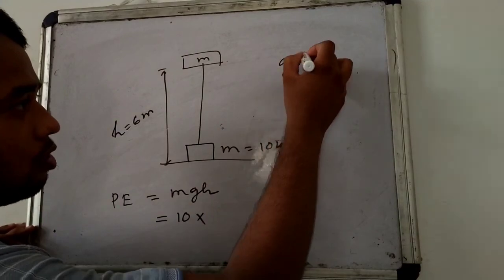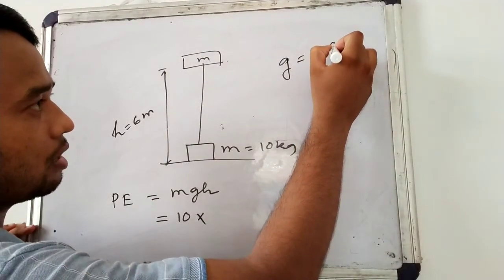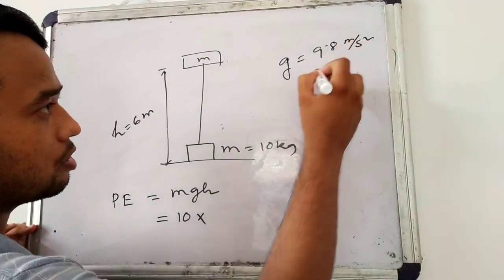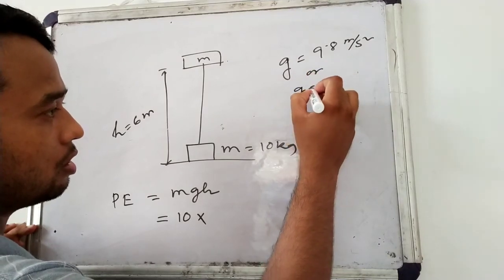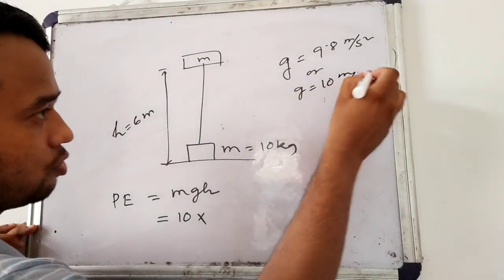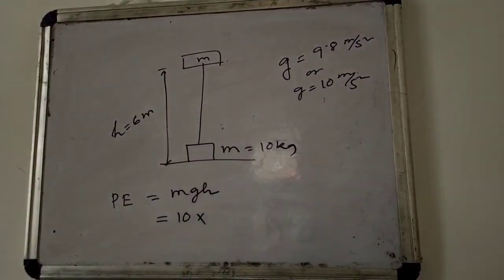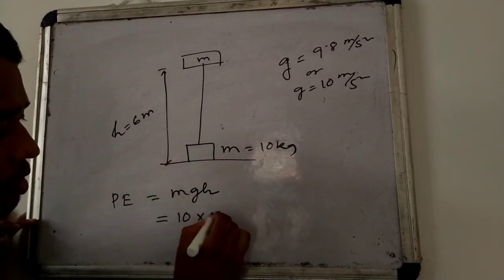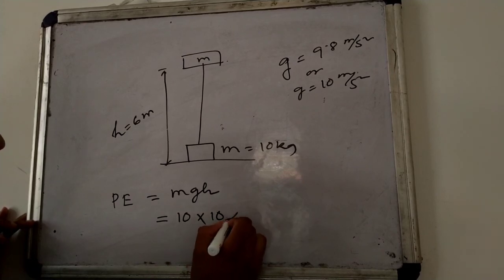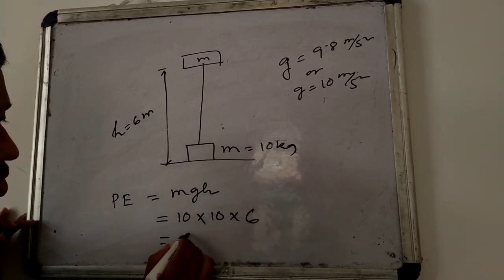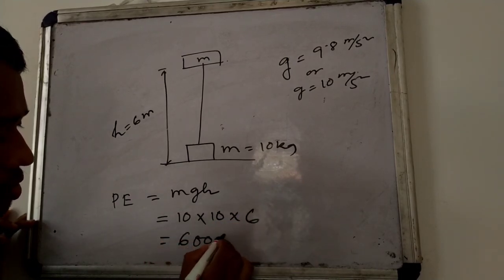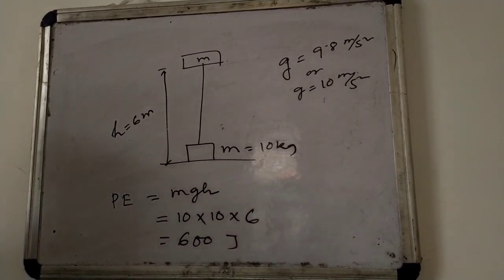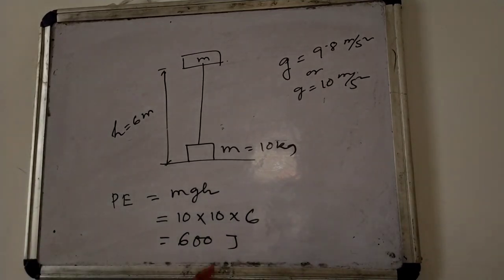The value of g is a constant. Its value we can take as 9.8 meter per second square or 10 meter per second square. Any one of these we can take. So suppose we take the value of g as 10. So h is 6, so it will be 600 joule. The SI unit of potential energy is also joule, 600 joule.